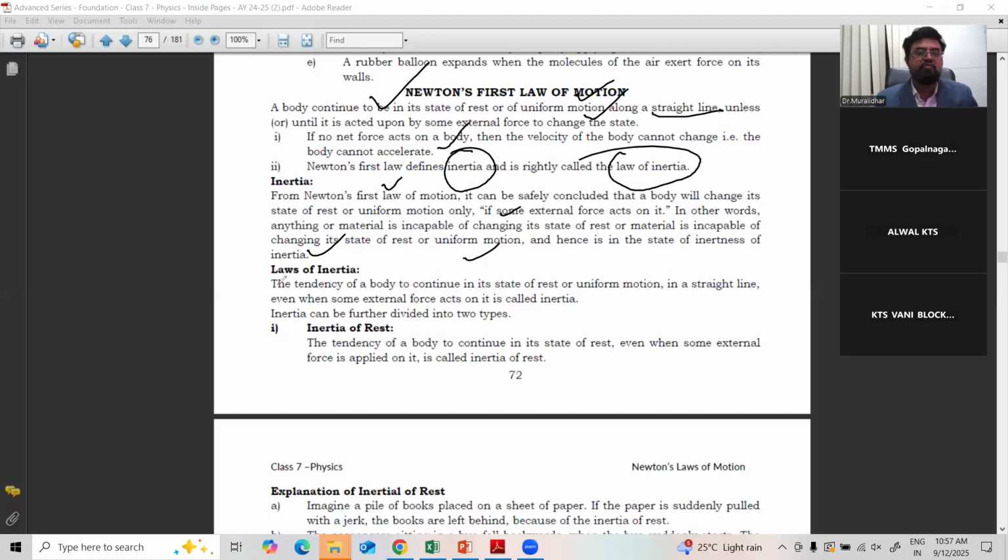Right? So, okay, the definition is given exactly. The tendency of a body to continue in the state of rest or uniform motion in a straight line, even when some external force acts on it, is called inertia. So inertia is of three types: inertia of rest, inertia of motion, and inertia of direction.